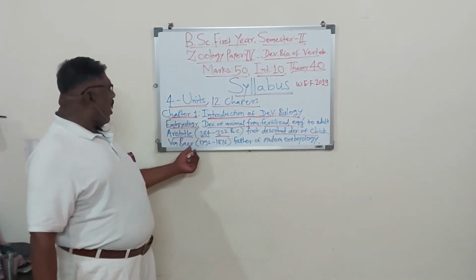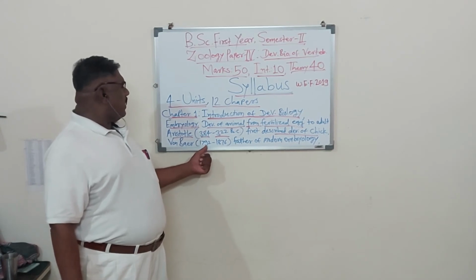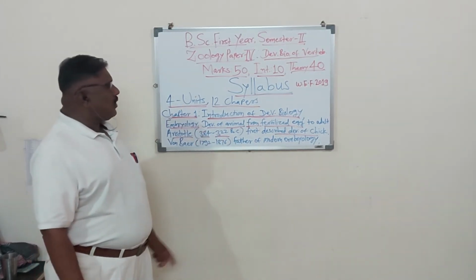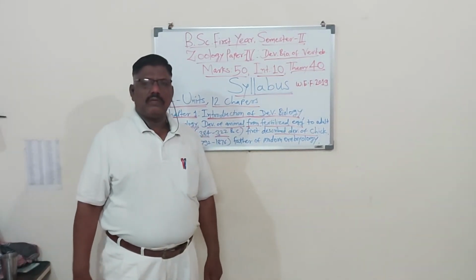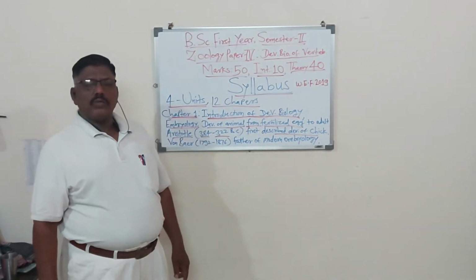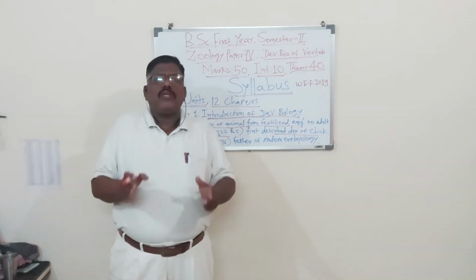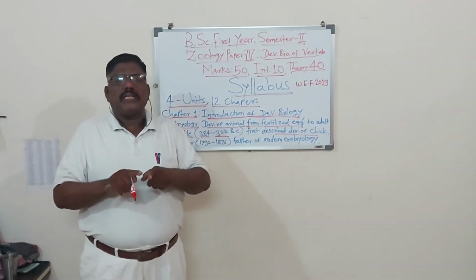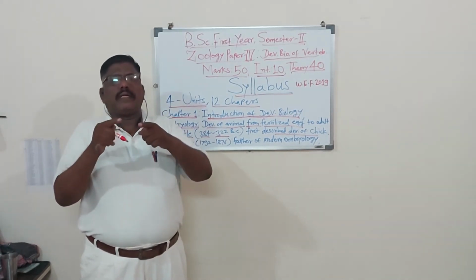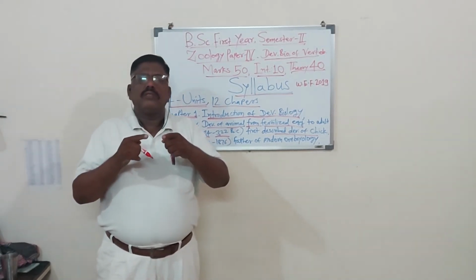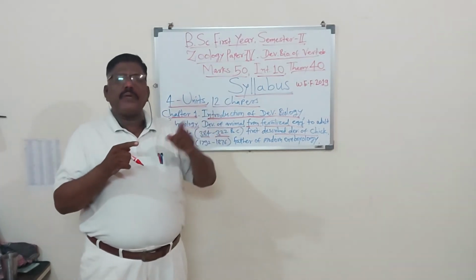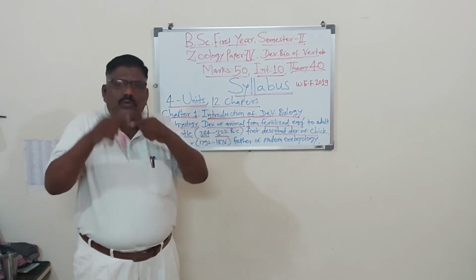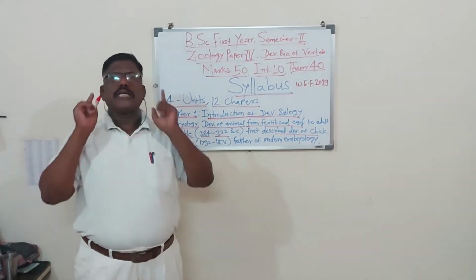Another scientist, Warmier, whose period is 1700 to 1876, is the father of modern embryology and the father of developmental biology. Simply, developmental biology or embryology means, after fertilization, the male and female gametes fuse together. The male gamete is called the sperm, and the female gamete from the female animal is called the ova. The ova and sperm unite and form the zygote.